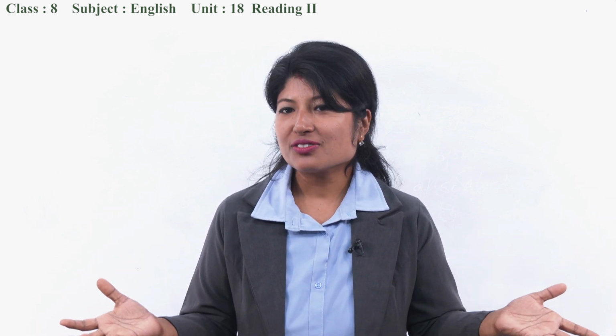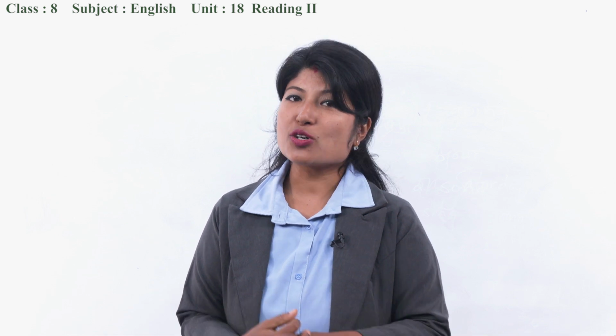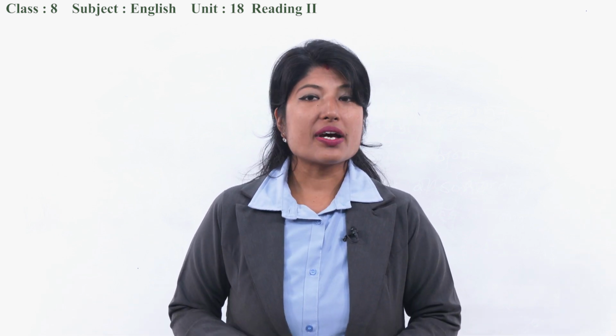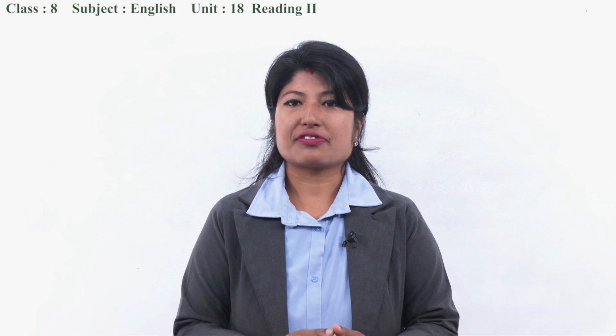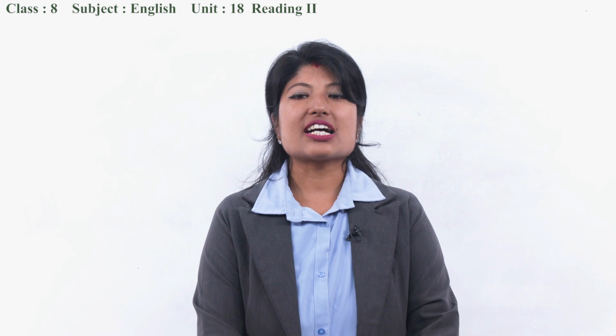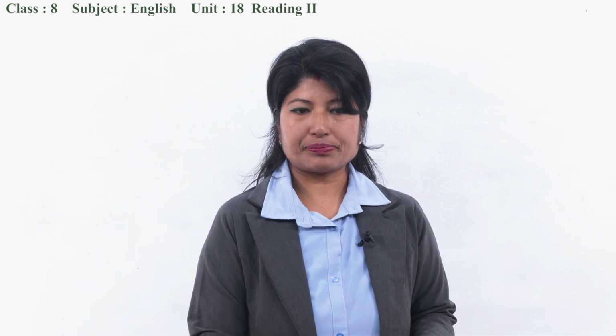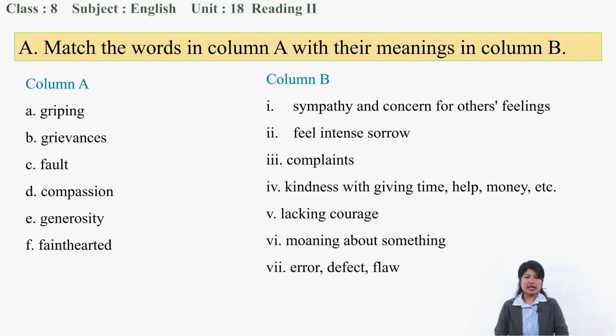Now what do we have to do? Of course, exercise. Let's move to the exercises based on the poem Life. What is our first exercise? Let's go through it. A. Match the words in column A with their meanings in column B. We have already discussed these words. I hope you remember these words. Gripping, perhaps in the first or second stanza.